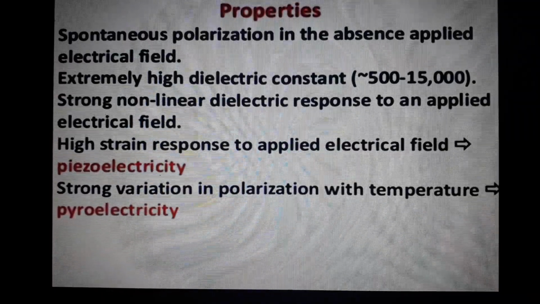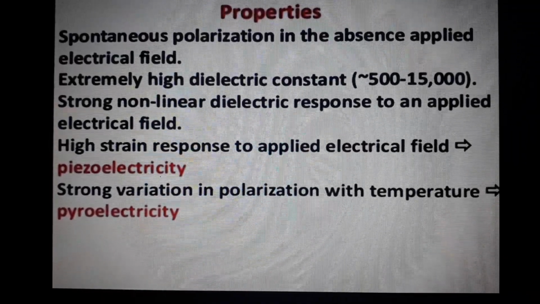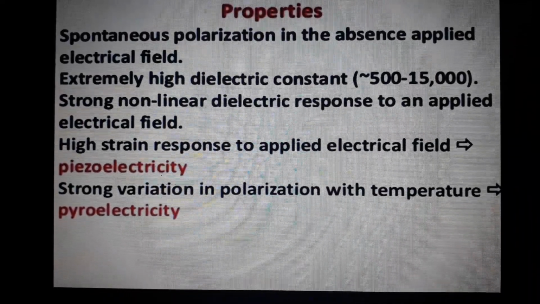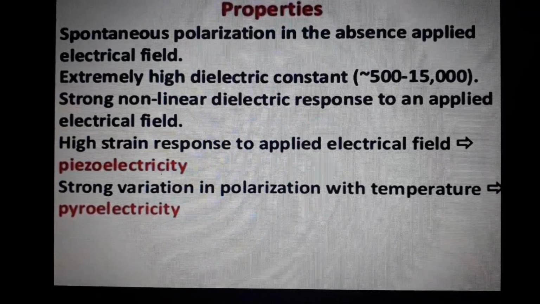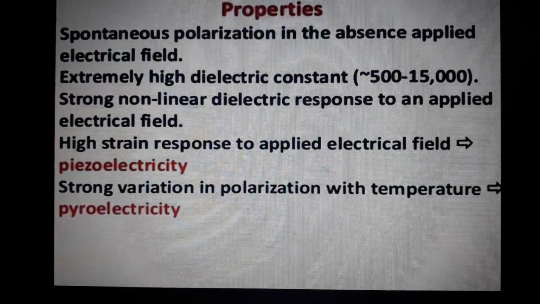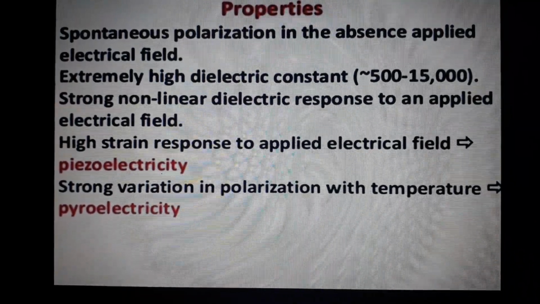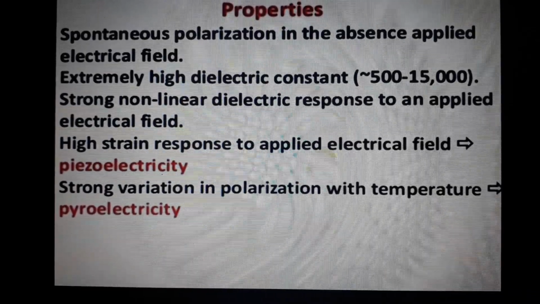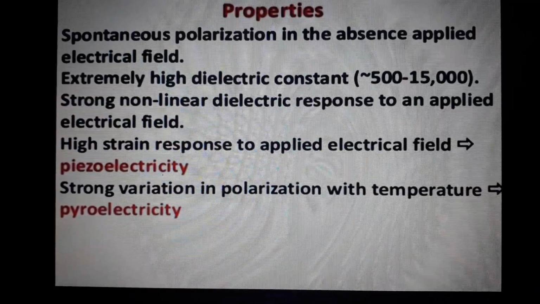Next, the properties related to the same, but with an extremely high dielectric constant. In the previous slides we have seen the permanent dipole moment. Here the dielectric constant is very high compared to other materials, in the range of 500 to 15,000. Then there is a strong non-linear dielectric response to an applied electric field, and it is converted into piezoelectricity and pyroelectricity.